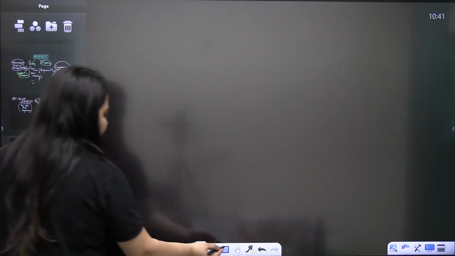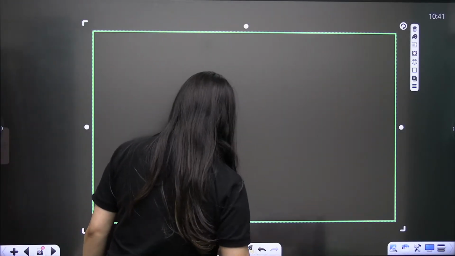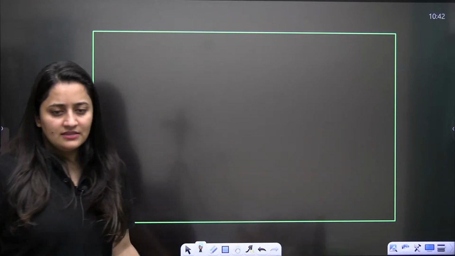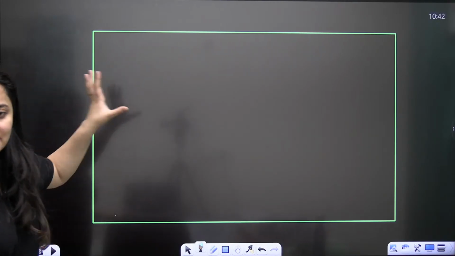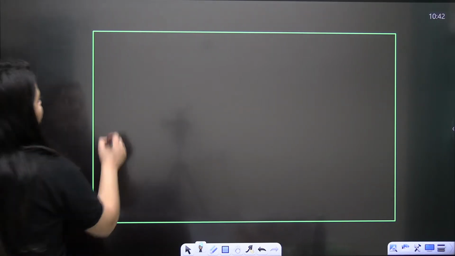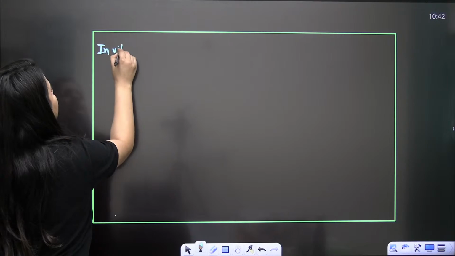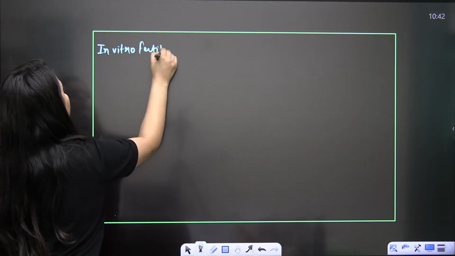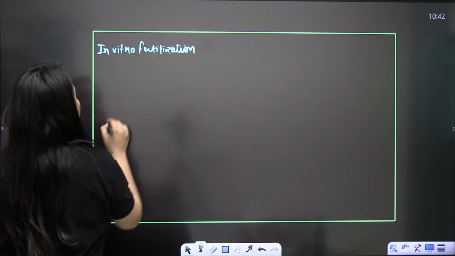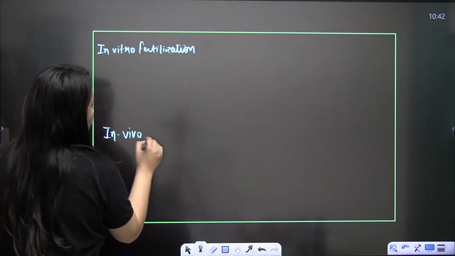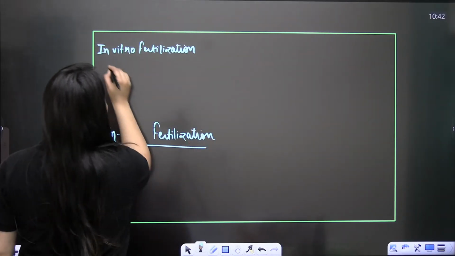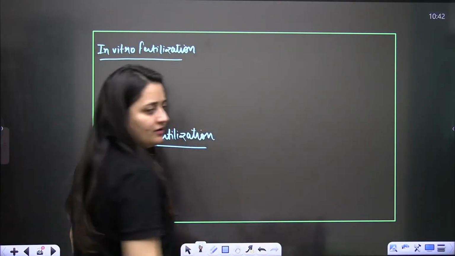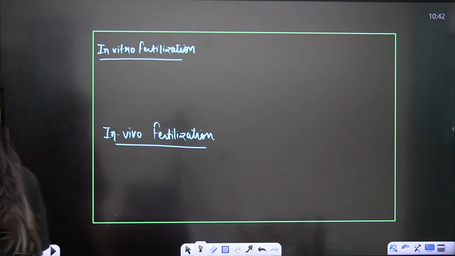So we are going to talk about the different techniques here. Can you name them? Anyone here in the class? This is the last topic, you know that. Which techniques do we study here in assisted reproductive technologies? Like I told you, there are two ways. One is in vitro fertilization, IVF, and another is in vivo fertilization. Anyone, do you know about the in vitro fertilization techniques? There is a question on the basis of it.